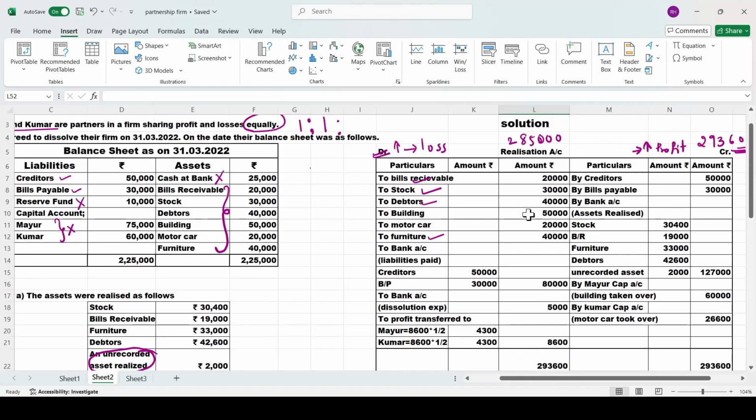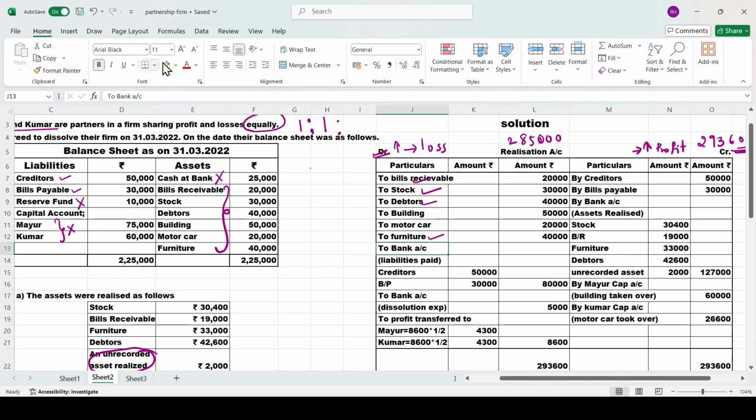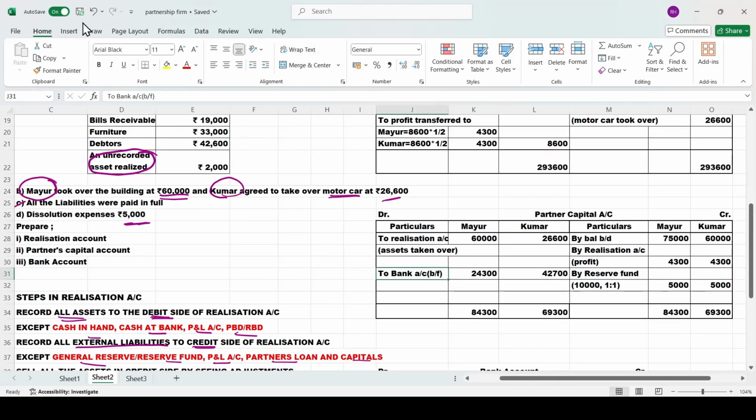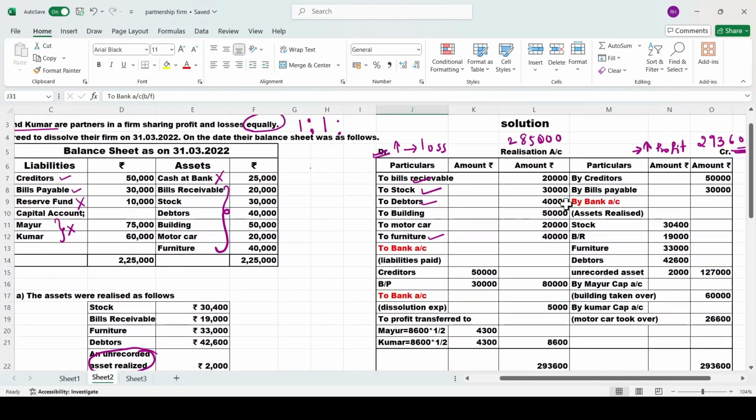Come to realization, check where all you have bank. First, we'll highlight it. Here you have bank, and one more, here we have bank. This side, here we have bank. Only 3. So we'll record all this, realization, and partners capital, here we have bank. Where all you have bank, all those things will go to bank account. Just opposite. If it is in the debit side, it will go to credit side. If it is in the credit side, it will go to debit side.